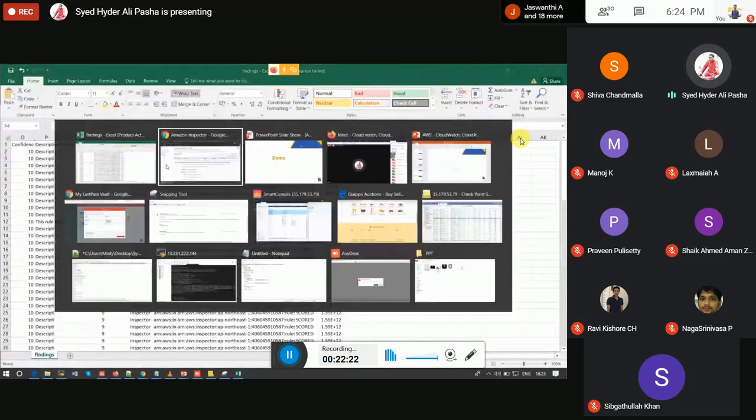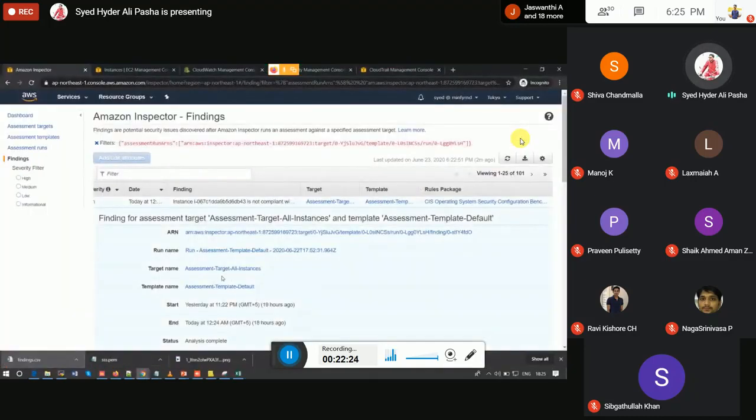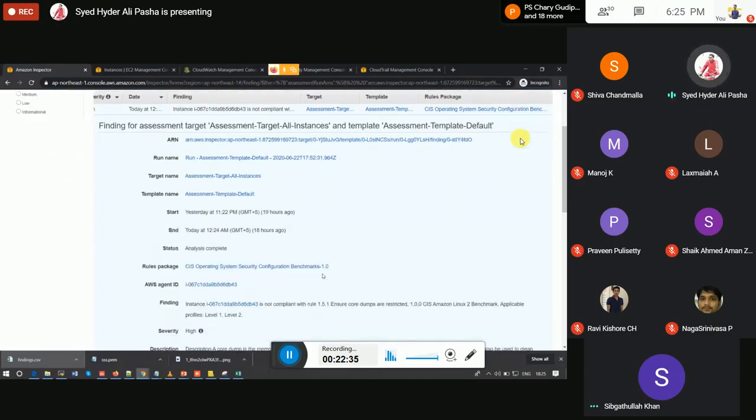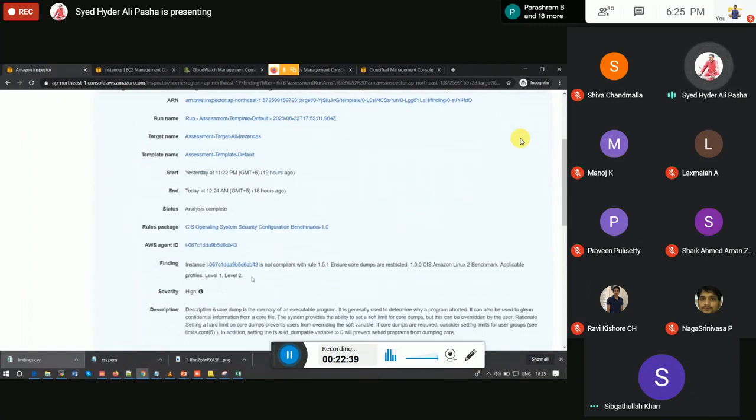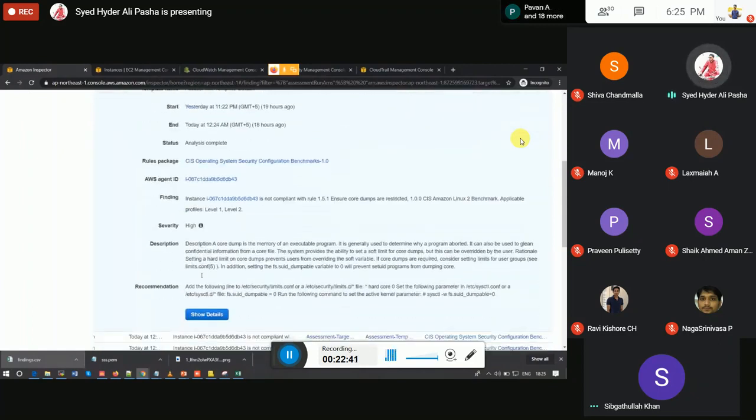Here it is a little messy. Let me explain here only. There is a predefined rule. These are the rule names which are defined by CIS. These are default rules. There are a few rules which I have explained in the PPT. It will scan based on those rules, and it will show us the results and the recommendations as well.